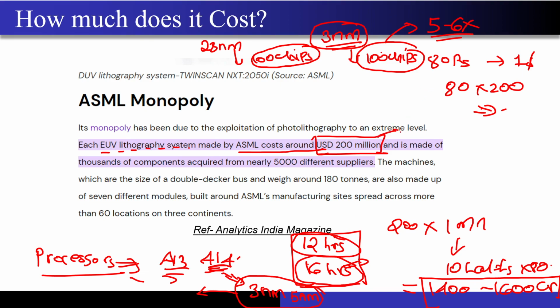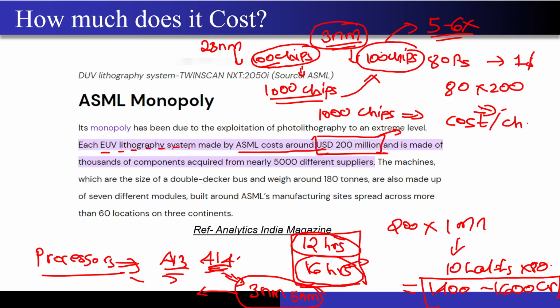And why is it costly? I just told you how much it costs to get just one machine from ASML. So now, if I want the cost per chip to reduce, I do not want to give the order of 100 chips, but I want to place the order of 1000 chips. If I place the order of 1000 chips, only then can I match the cost per chip with what I was getting in 28 nanometer. So I will just write in a rough manner: if I fabricate 1000 chips, then the cost per chip in 3 nanometer may match the chip in 28 nanometer. This is just a rough number. I don't know the exact number. I'm just telling you.